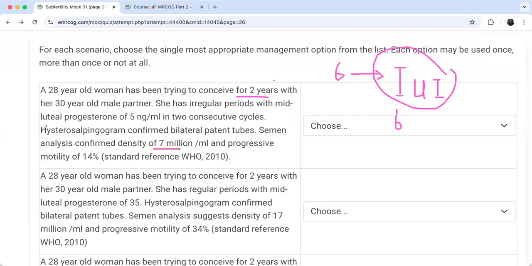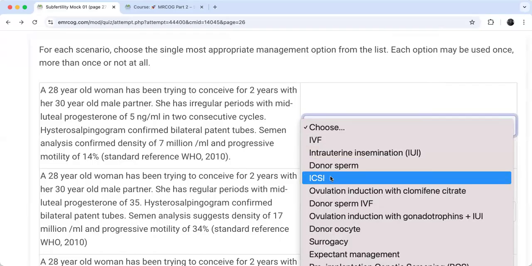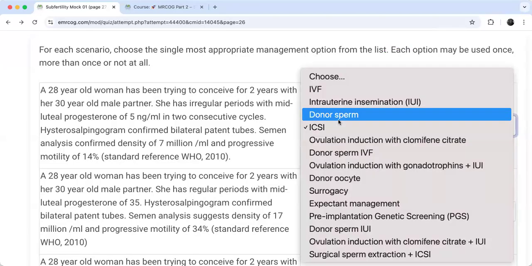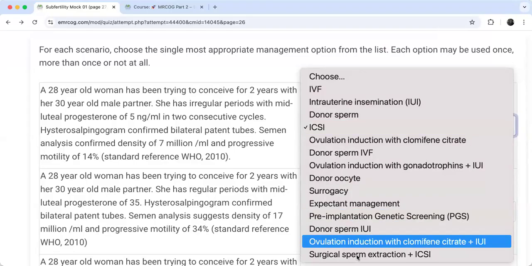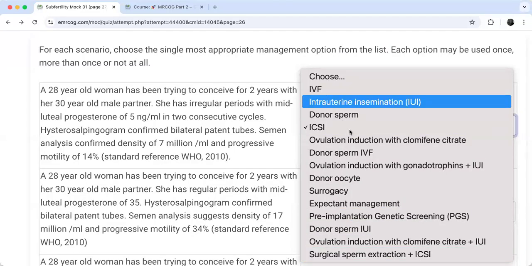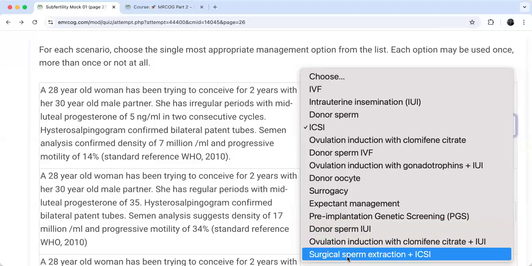Okay, my dear, you are welcome. So for this question, we will have ICSI as the answer. Okay, everybody agree? Of course, we have other options that contain even ICSI. When you see an option, for example, surgical sperm extraction plus ICSI, why would I do surgical sperm extraction?